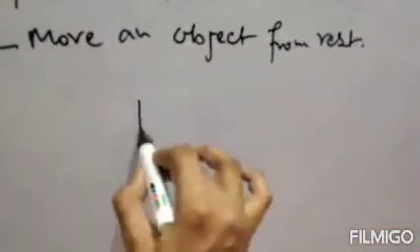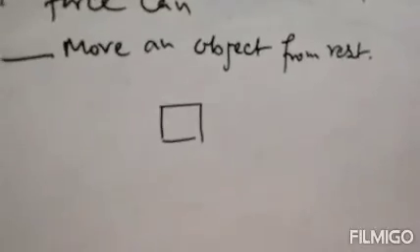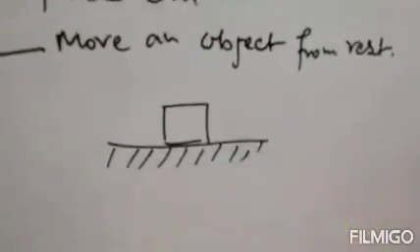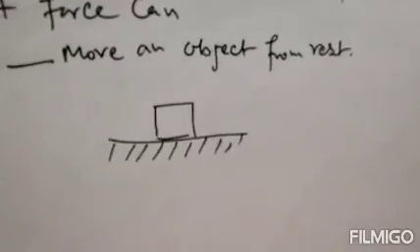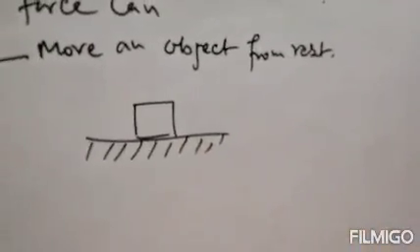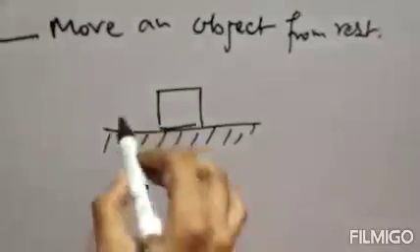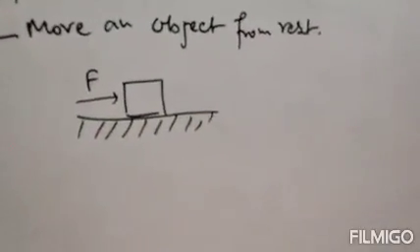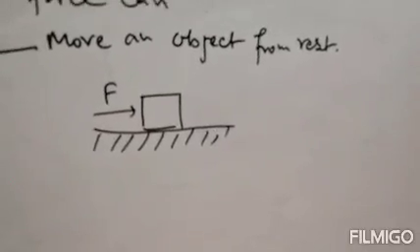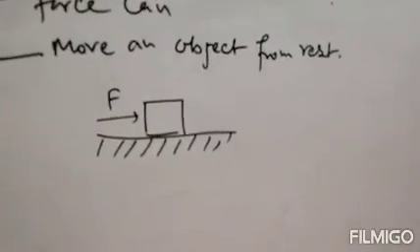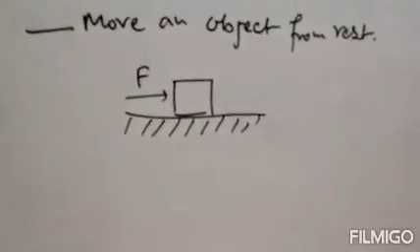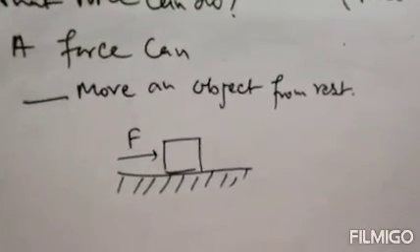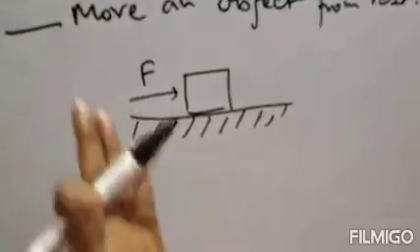Suppose there is a floor or ground and there is a box on the floor. The box is stationary, at rest. If you apply force from this side, the box will start moving. Therefore, whenever you apply force on an object, the object will start moving. That means a force can move an object from rest.